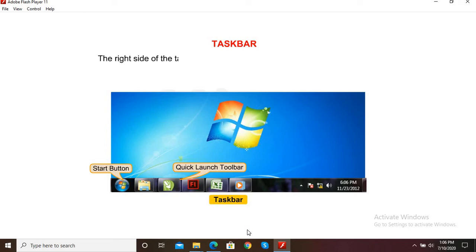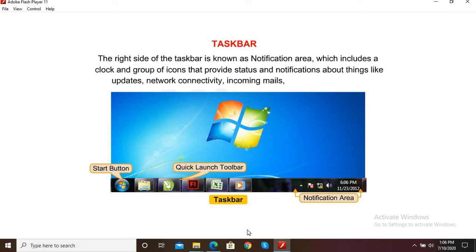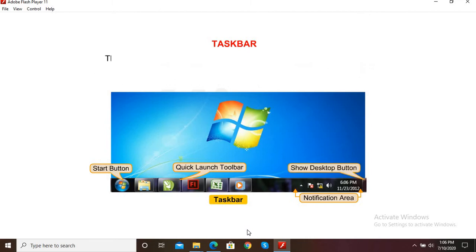The right side of the taskbar is known as Notification Area, which includes a clock and a group of icons that provide status and notifications about things like updates, network connectivity, incoming mails, battery, volume, etc. The Show Desktop button is present on the extreme right of the taskbar. Click on this button to minimize all the open windows and view the desktop.